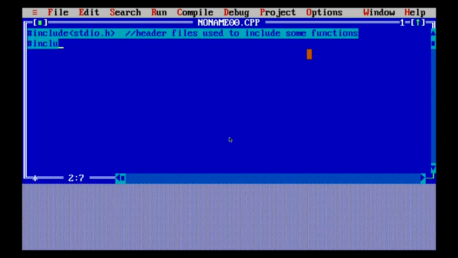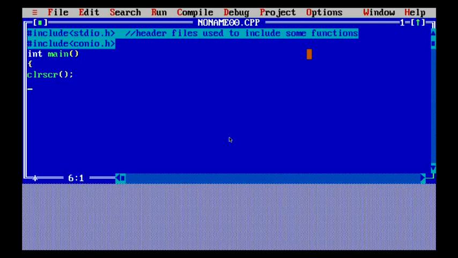So I'm using this because I'm going to use a printf statement. Then I've written #include <conio.h>, which is another header file that I'm going to use for some functions available in this program. After that I have written the int main function and ended with the parentheses. Then I have started the curly braces, in which I have written clrscr.